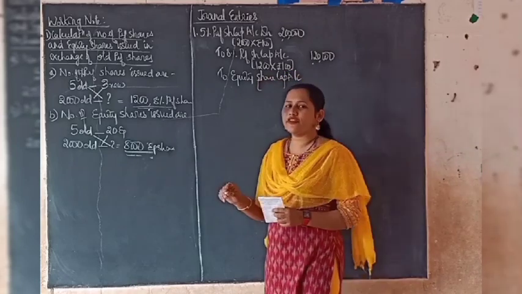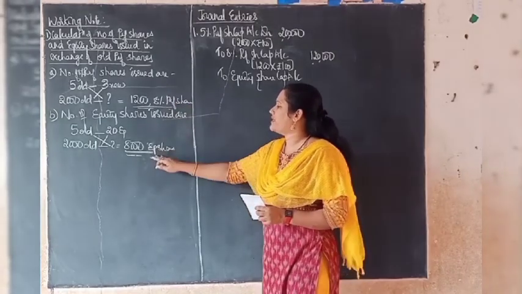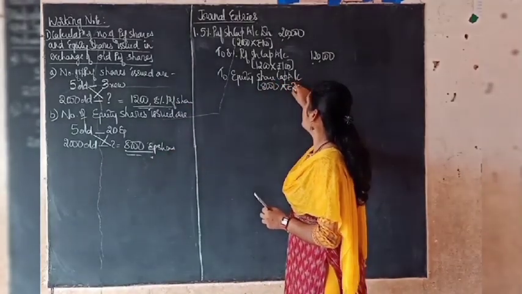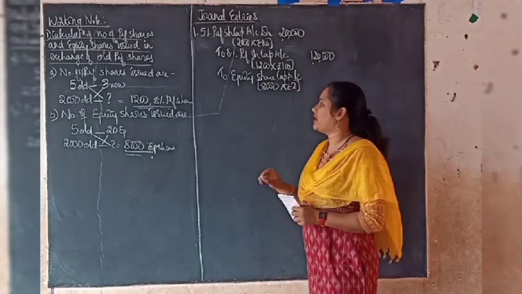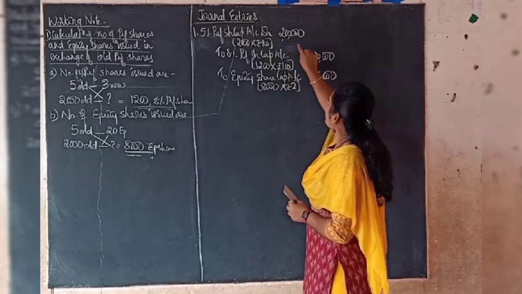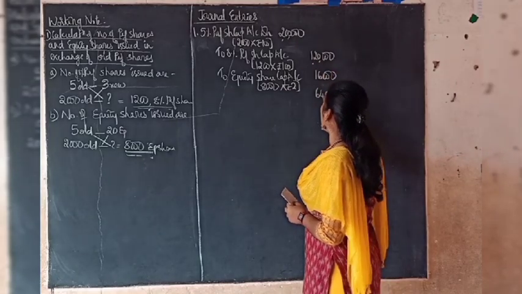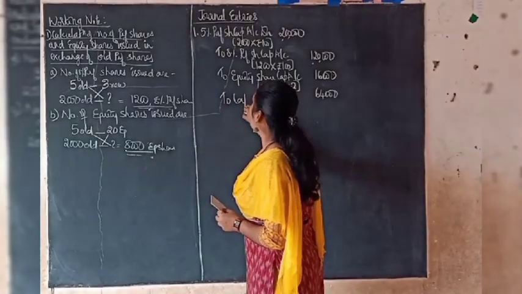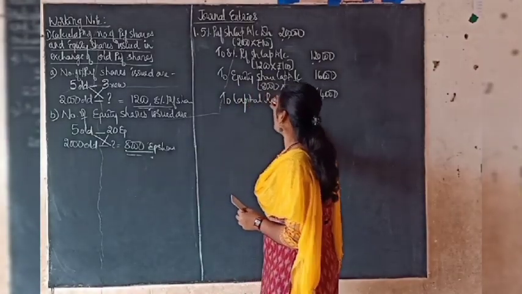So what is the number of equity shares issued to the preference shareholders? 8,000. And the face value of one share is rupees 2. So the total equity share capital issued here is 16,000. So still there is 64,000 remaining here, so that should be transferred to the capital reduction account.